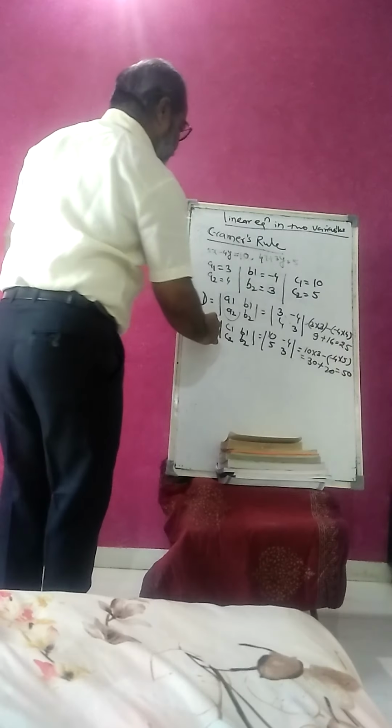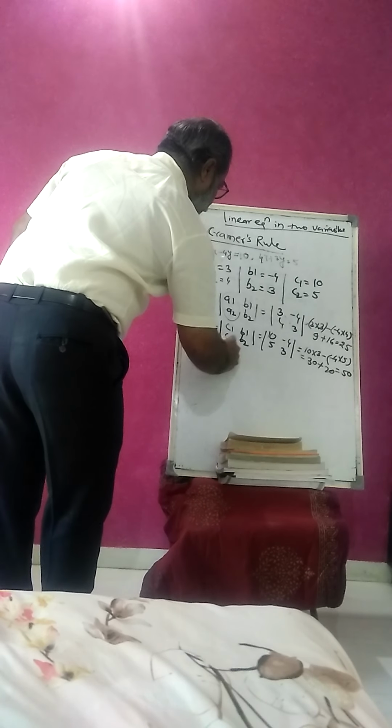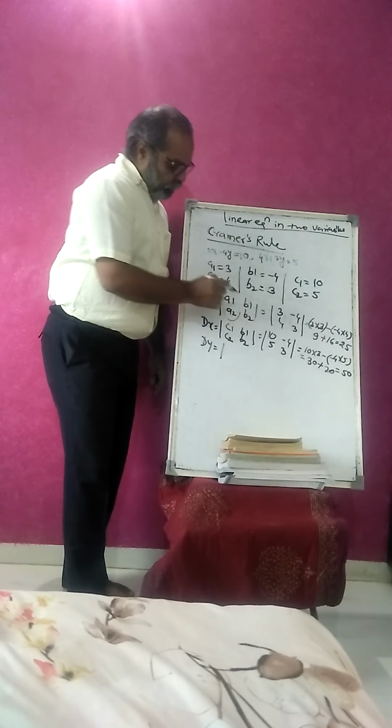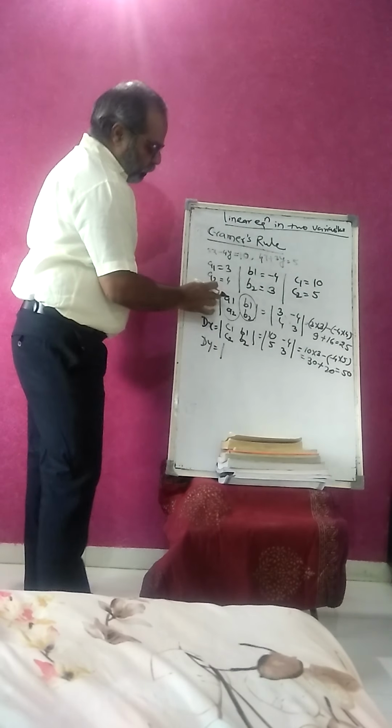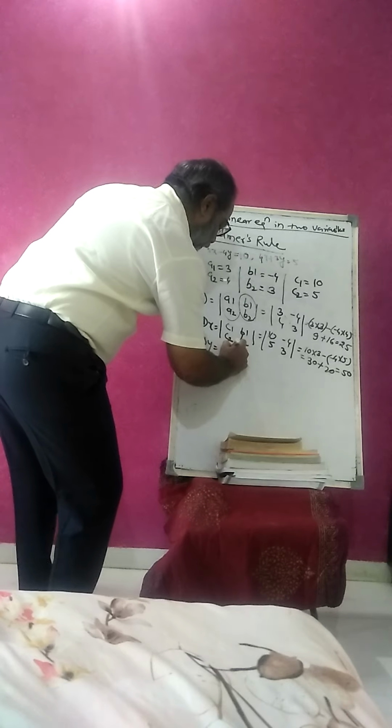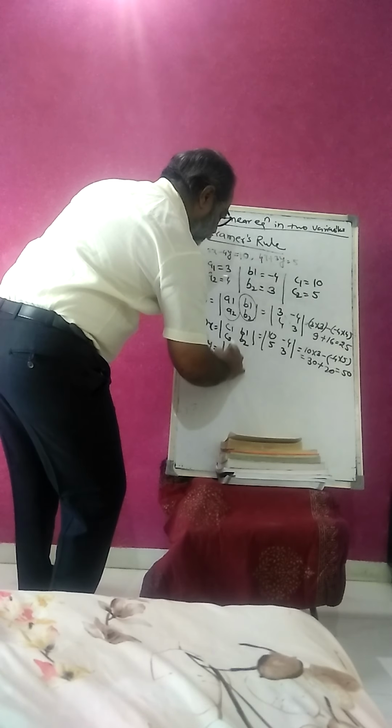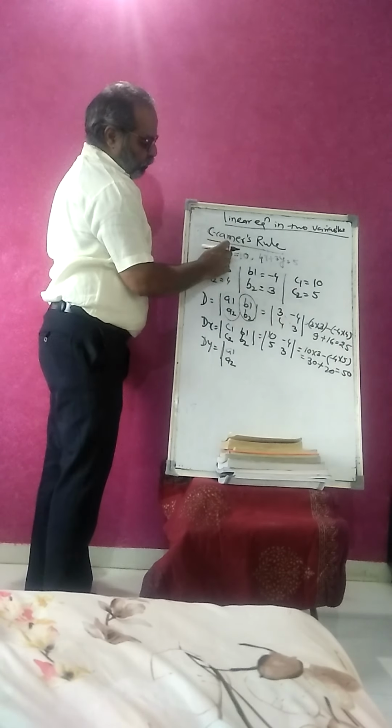We are finding the last, that is dy. So how to find dy? Just replace b1, b2 with the constants c1, c2. a1, a2 remains the same, which are the coefficients of x.